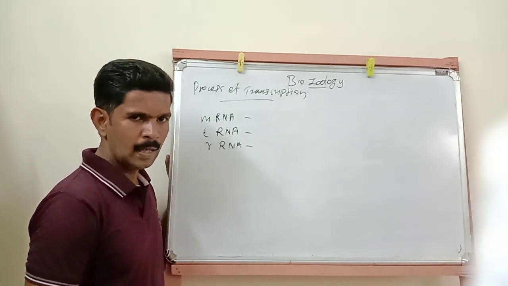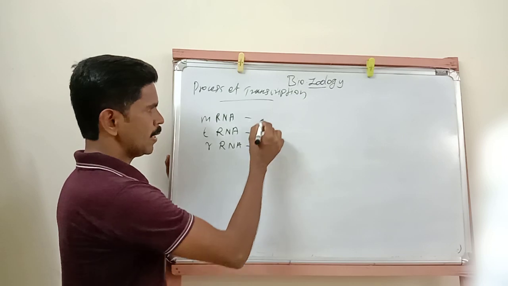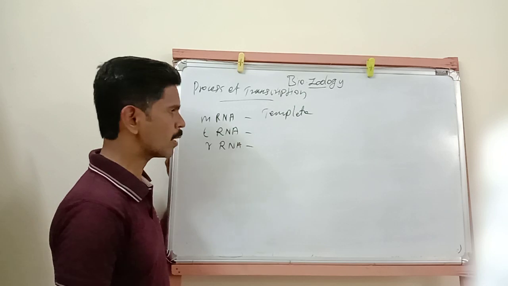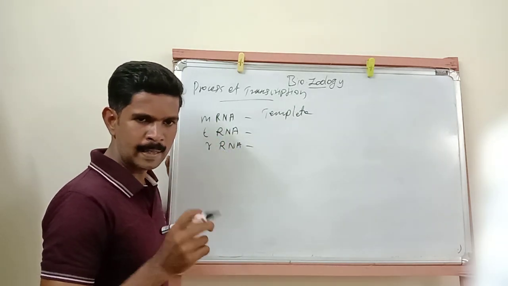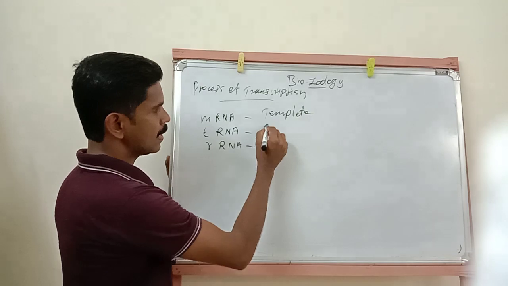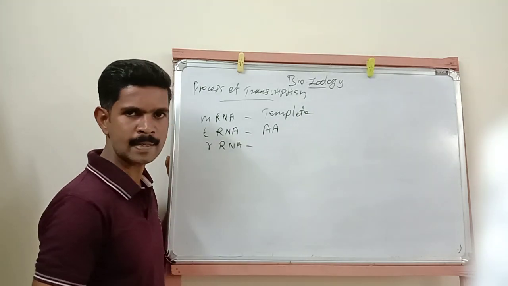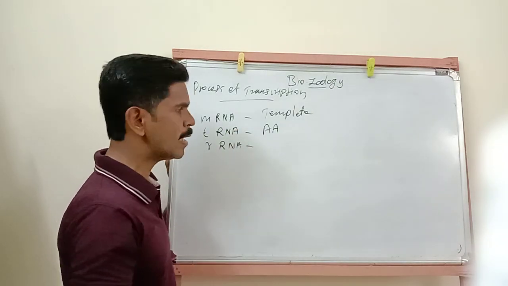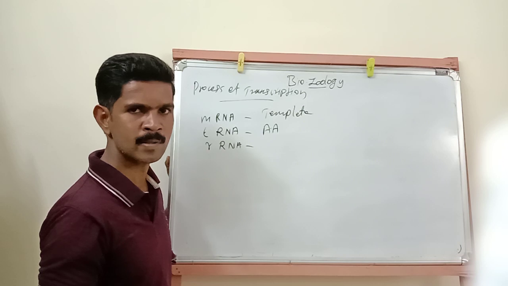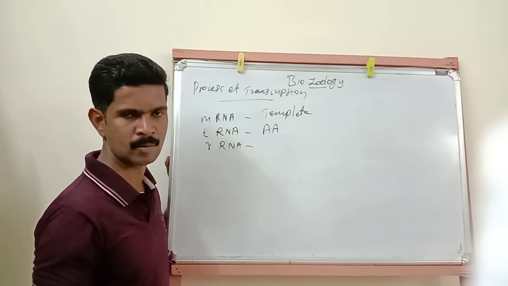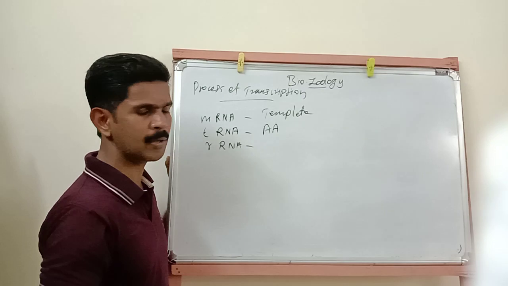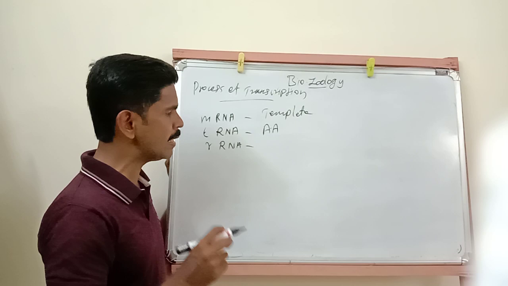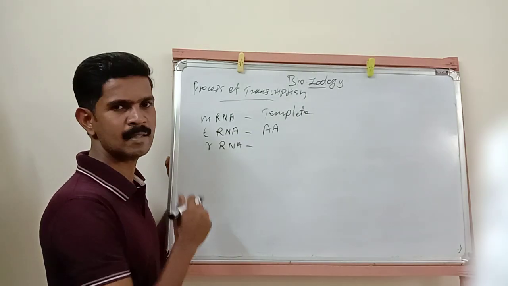This mRNA acts as a template. Then the next RNA, tRNA, brings the amino acid. AA means amino acid. The role of this tRNA is to bring the amino acid for the protein molecules. Protein molecules are made up of different types of amino acid molecules, the main subunit. And the last RNA, rRNA, plays a very important role in the translation process.